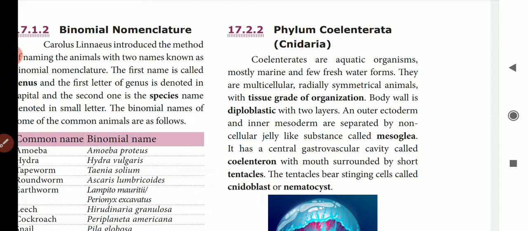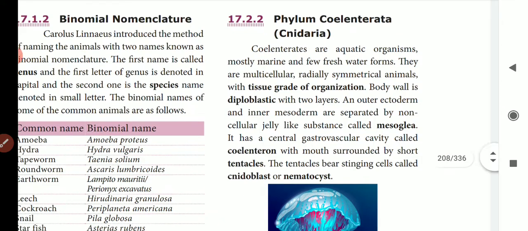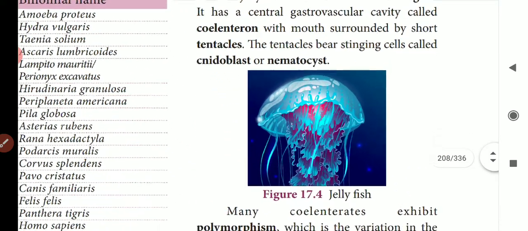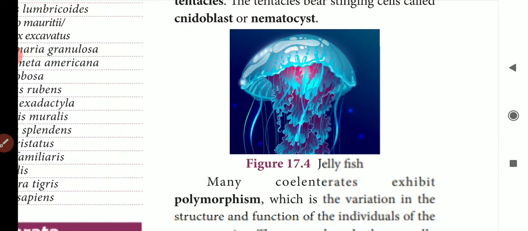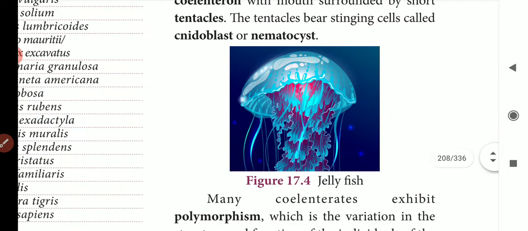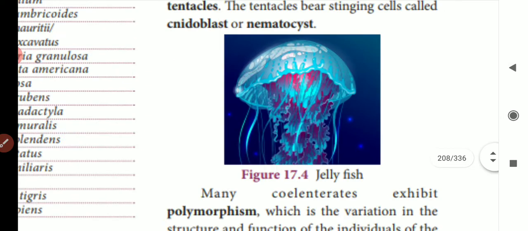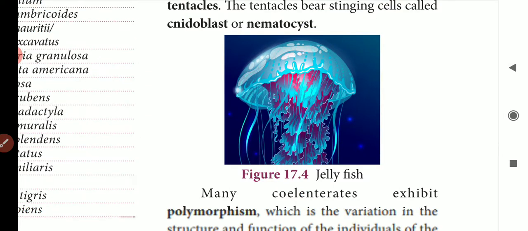Here the mouth is surrounded by tentacles. Tentacles are also called sense organs. The tentacles bear stinging cells called cnidoblasts or nematocysts. So look at this picture. We can see some hanging structures, and those are called tentacles, with stinging cells. The stinging cells are used for catching their food or attaching themselves to other organisms.